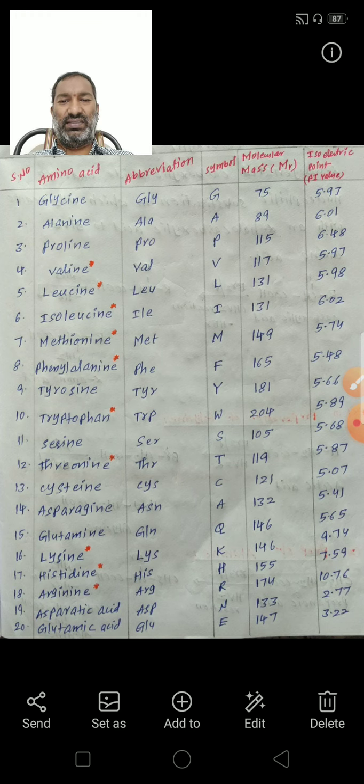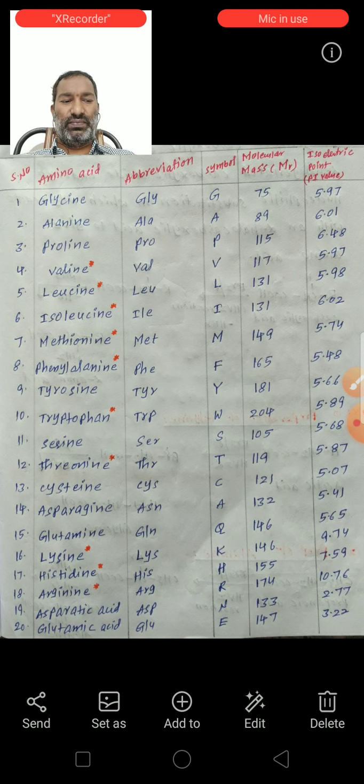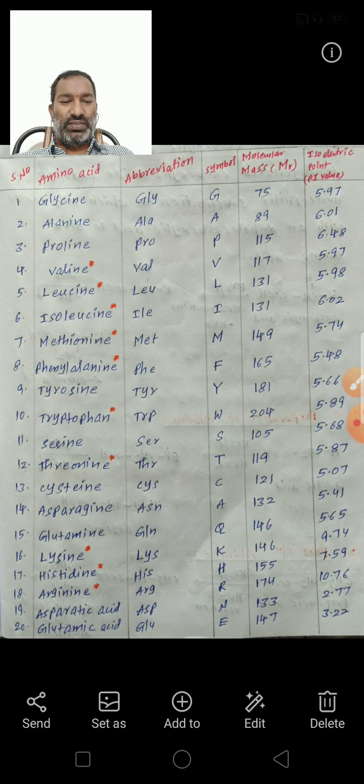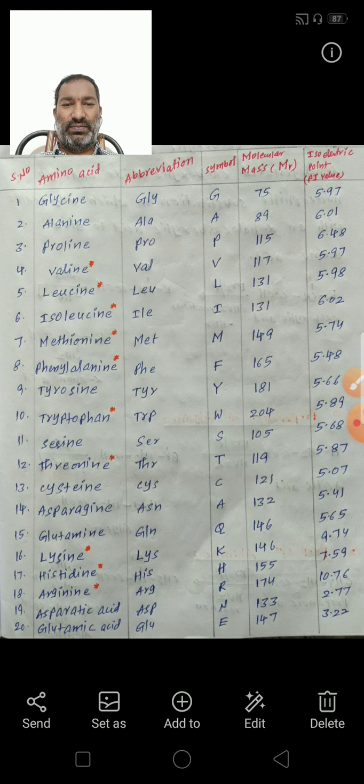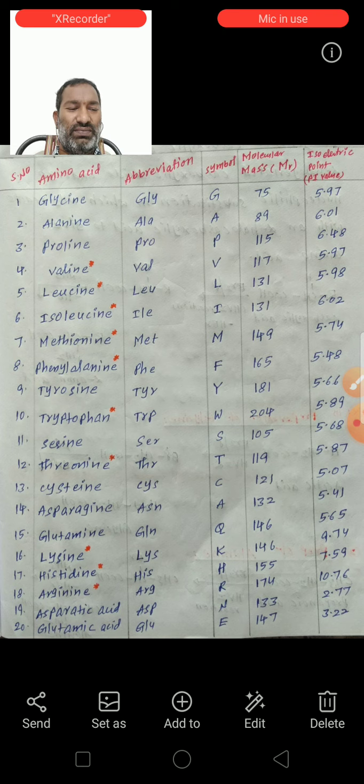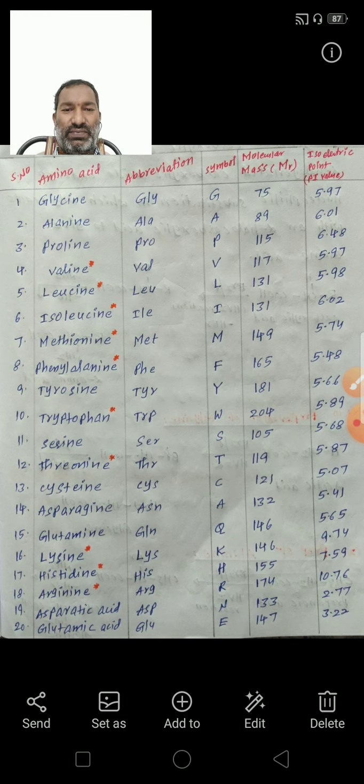Next cysteine, CYS, symbol is C, molecular mass is 121, pI value 5.07. Next asparagine, see here abbreviation ASN, symbol N, molecular weight 132, pI value 5.41. Next glutamine, GLN, symbol is Q, molecular mass is 146, pI value 5.65.